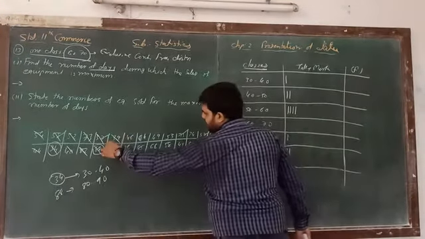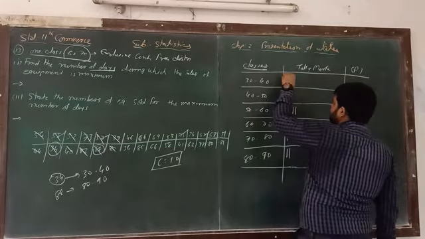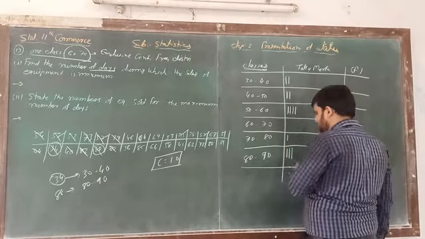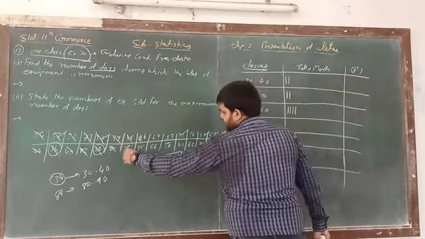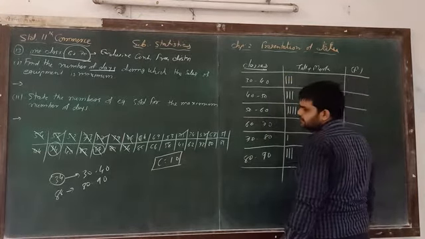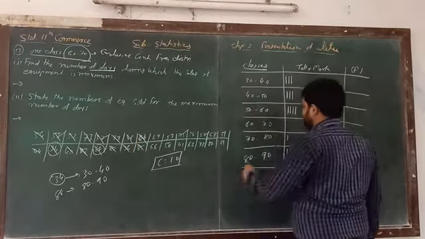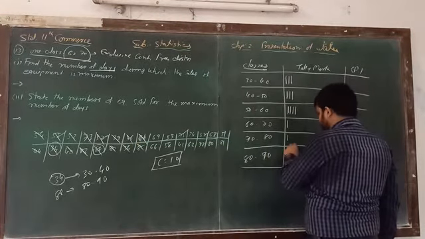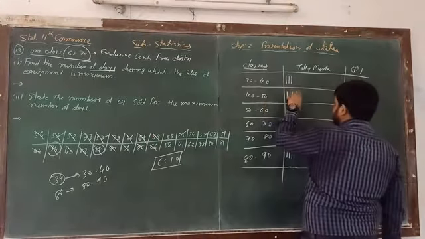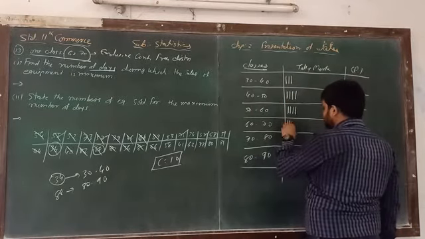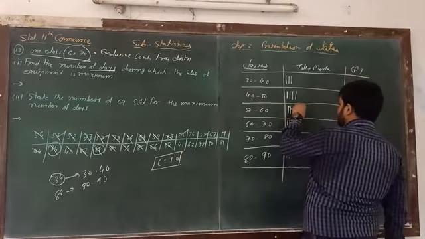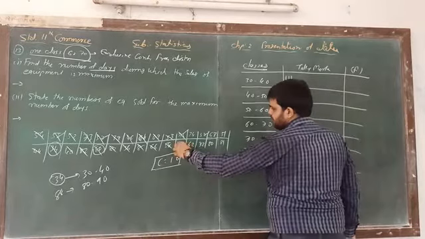39, 80. 39 is in this one, and 80. 46, 36. 46 is in this, 36 is in this. 64, 85. 64 here, 85 yes. 49, 66. 49 here, 66 from 60 to 70. 53, 58. 53 here and 58. 75, 41.